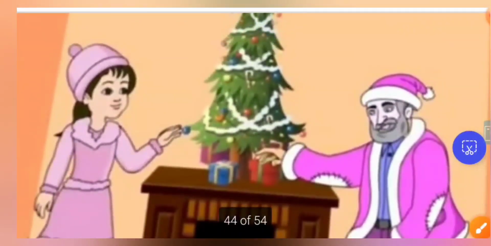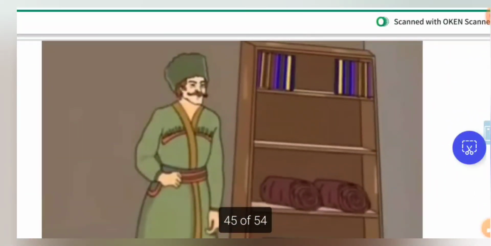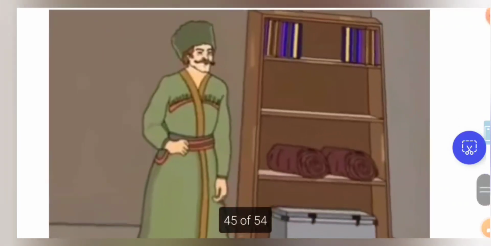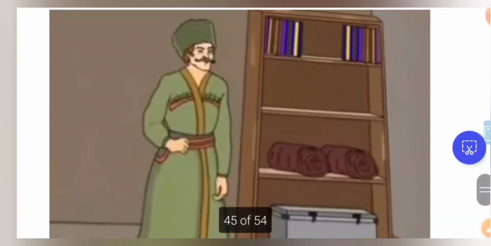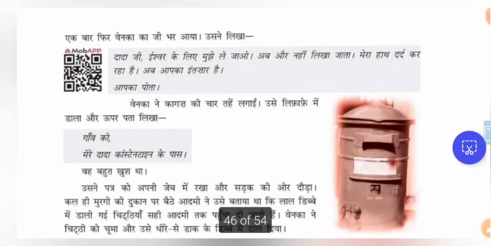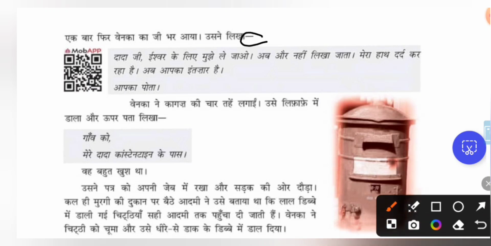So the grandfather, Olga, everyone is getting busy in decorating the Christmas tree, and after the mother's death, the grandfather has sent the boy to Alia Khin as a child laborer, who is a cobbler. एक बार फिर वेनका का जी भर आया, and he was thinking all those things again one more time. His mind was full of thoughts. जी भर आया is full of old thoughts, and then he started to write. What he is writing we will read, and the direction mark is given here.